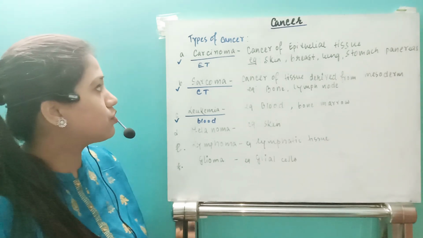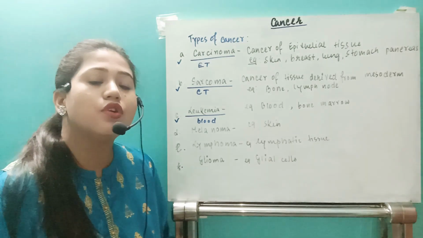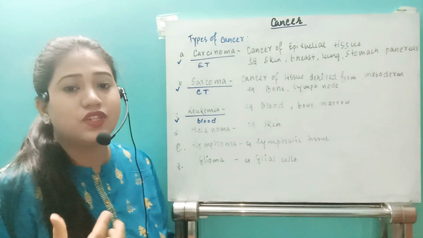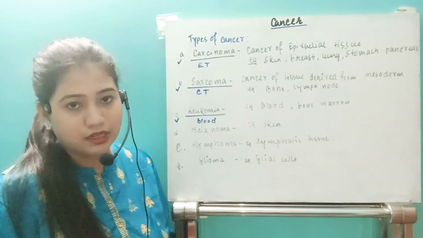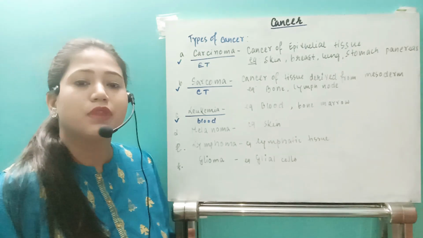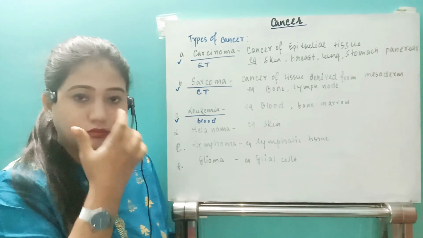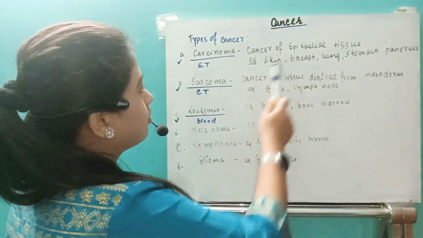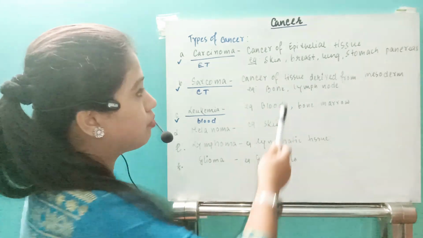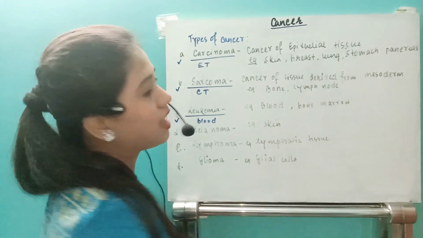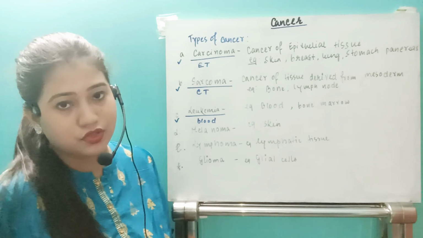See what they are. First of all, carcinoma is the cancer of the epithelial tissue. Those tissues which cover our different body organs are known as epithelial tissue. Already we know from the first year, HS first year, what epithelial tissue is. So let us see the different types of epithelial tissue. Skin cancer, then breast cancer, lung cancer, stomach and pancreas cancer. These types of cancers are included under carcinoma.